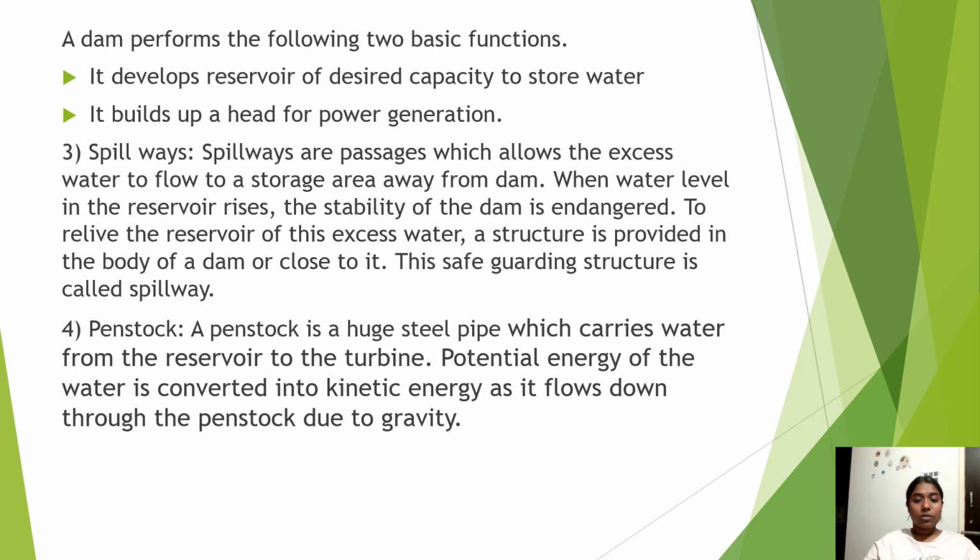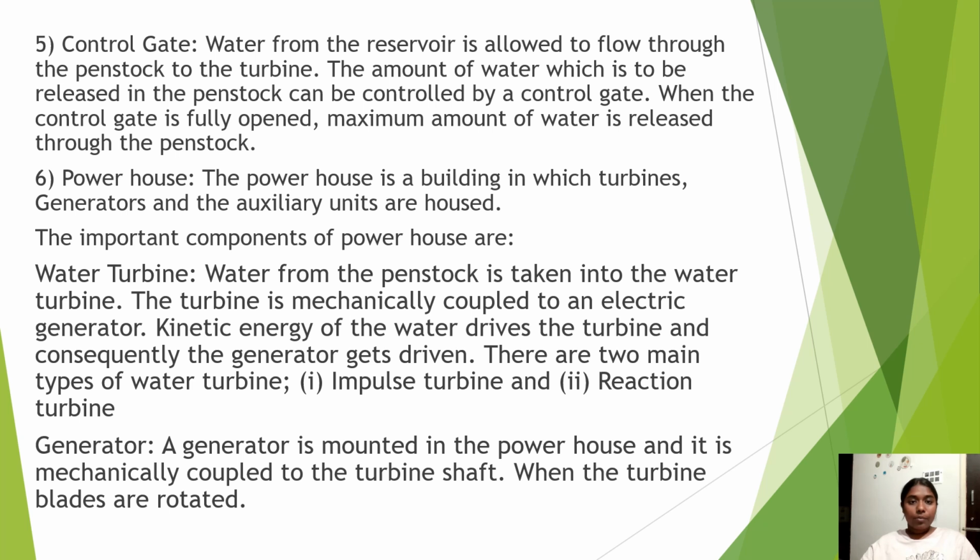Penstock is a huge steel pipe which carries water from the reservoir to the turbine. Potential energy of the water is converted into kinetic energy as it flows down through the penstock due to gravity. Control gate. Water from a reservoir is allowed to flow through the penstock to the turbine. The amount of water released in the penstock can be controlled by a control gate. When the control gate is fully opened, the maximum amount of water is released through the penstock.